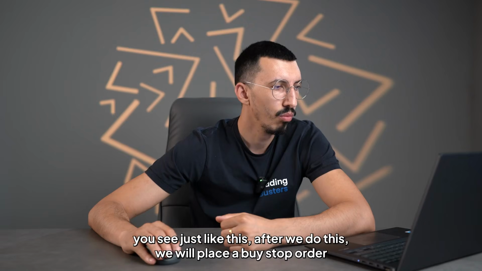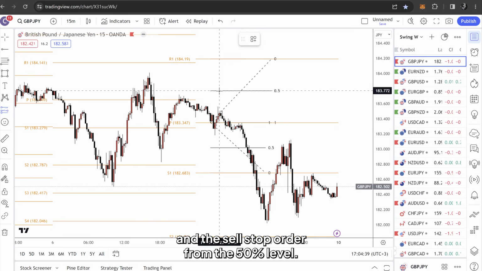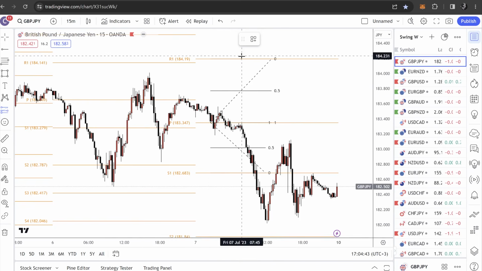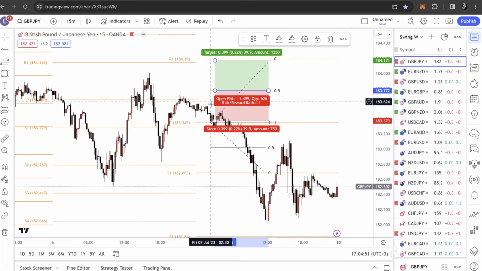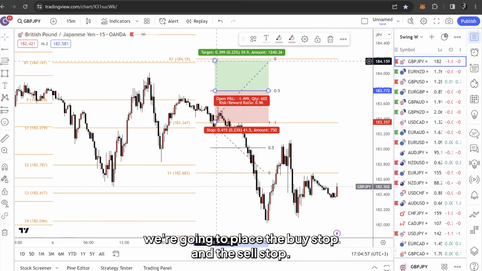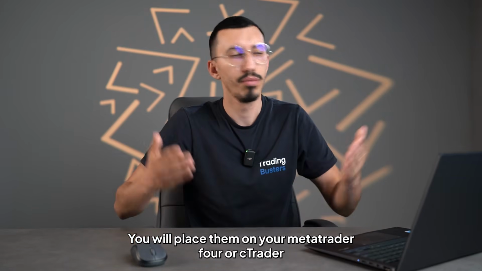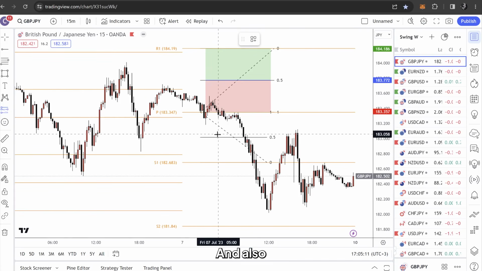After we do this, we will place a buy stop order and a sell stop order from the 50% level with the stop loss in the pivot point that was touched and the take profit in the next pivot point. So after the pivot point was hit, we're going to place the buy stop and the sell stop. You will place them on your MetaTrader 4 or cTrader, depending on the trading platform that you are using, of course, and also